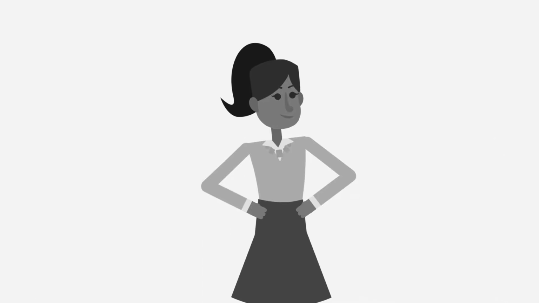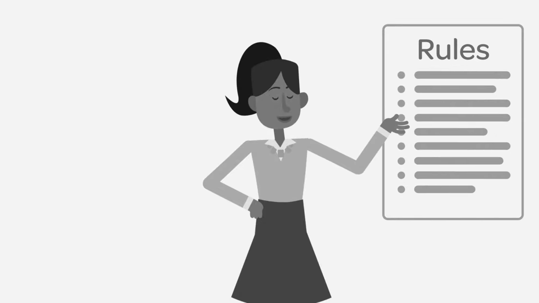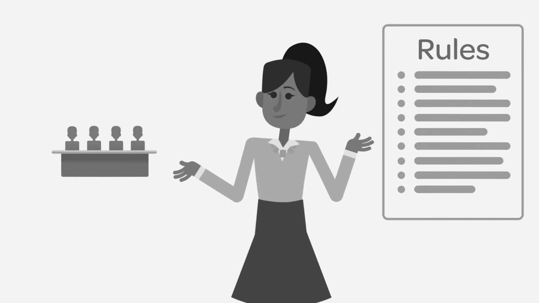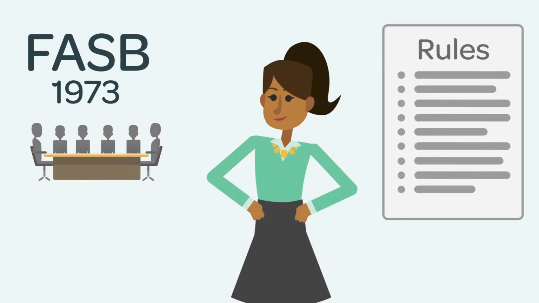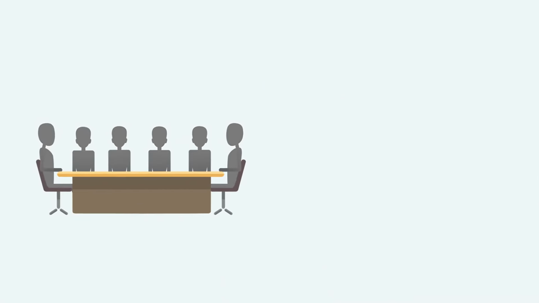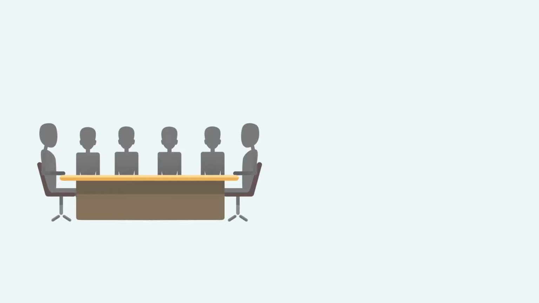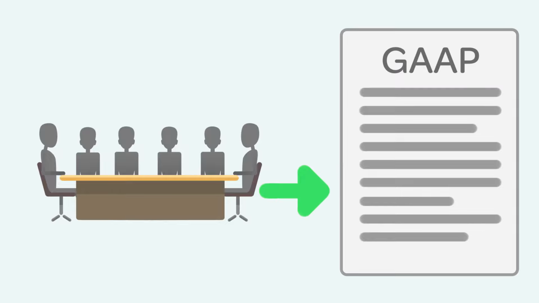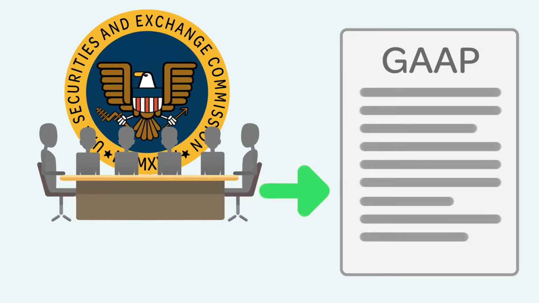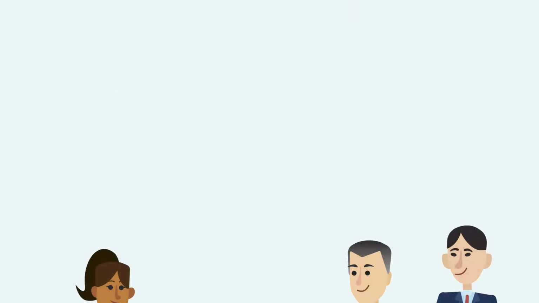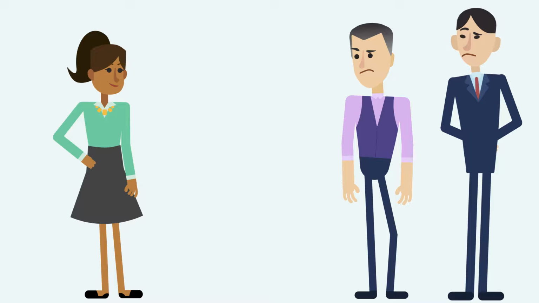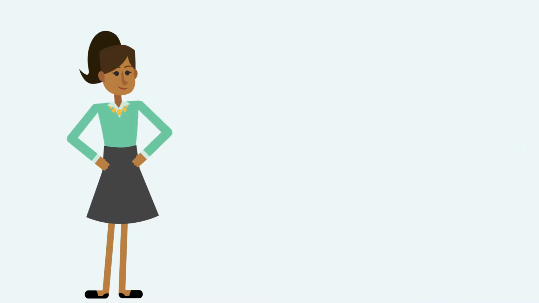To do this required a common set of accounting rules. Thus, a standard-setting body was needed. A few iterations were attempted before the FASB was established in 1973. Currently, the FASB, a quasi-private organization, sets U.S. GAAP at the discretion of the SEC, who ultimately has authority to set U.S. GAAP. Not all U.S. companies have to use GAAP because not all companies have public investors.